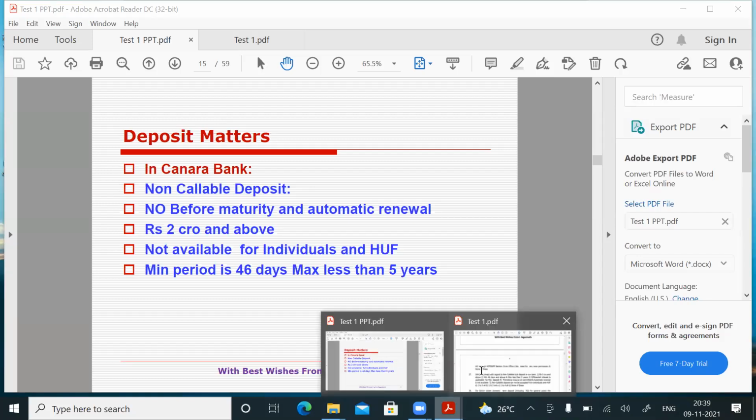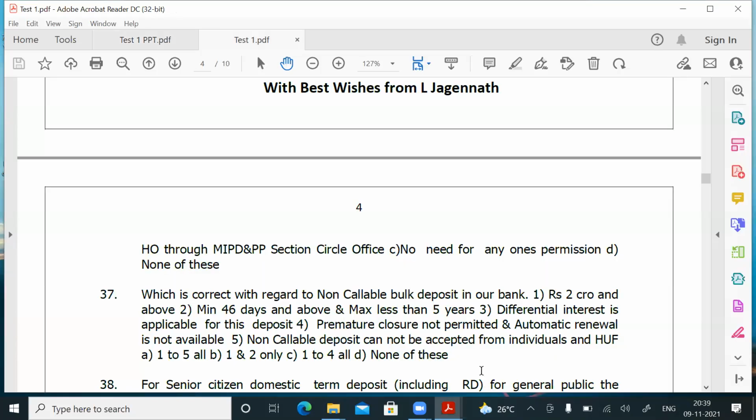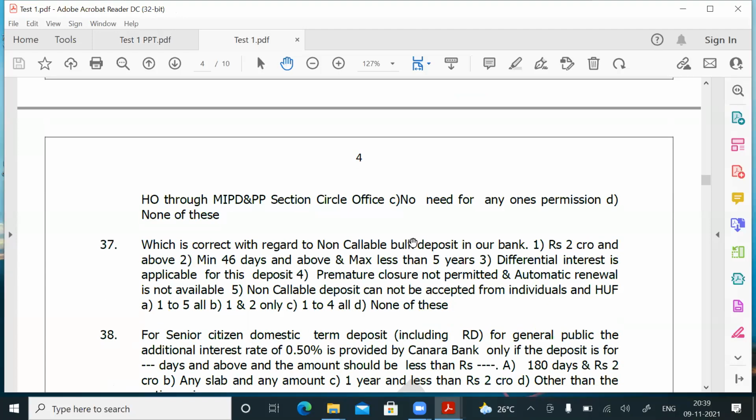Let's see the question. Which is correct with regard to non-callable bulk deposit in our bank? 2 crores and above, yes, correct. Minimum 46 days and above, maximum less than 5 years, correct. Differential interest rate is applicable for this deposit, correct. Premature closure not permitted and automatic renewal not available, correct. Non-callable deposit cannot be accepted from individuals and HUF, that is also correct. So 1 to 5, all are correct. For question number 37, answer is A.